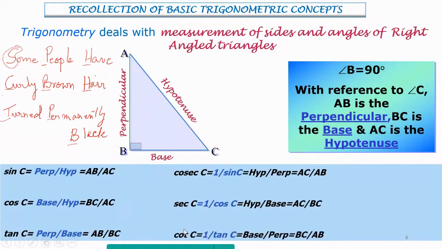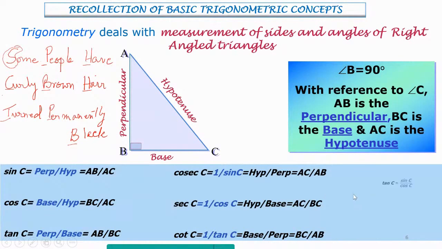And tan C is perpendicular by base and cot is base by perpendicular. So cot of angle C is the reciprocal of tan, so 1 by tan C.